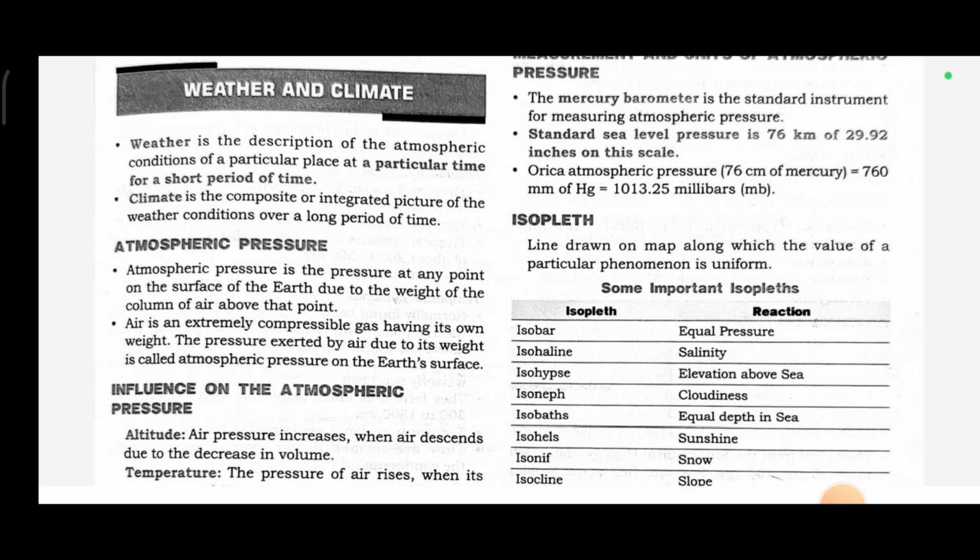Influences on atmospheric pressure. Altitude: air pressure increases when air descends, due to the decrease in volume. Temperature: the pressure of air rises when its temperature falls. The global pressure belts.